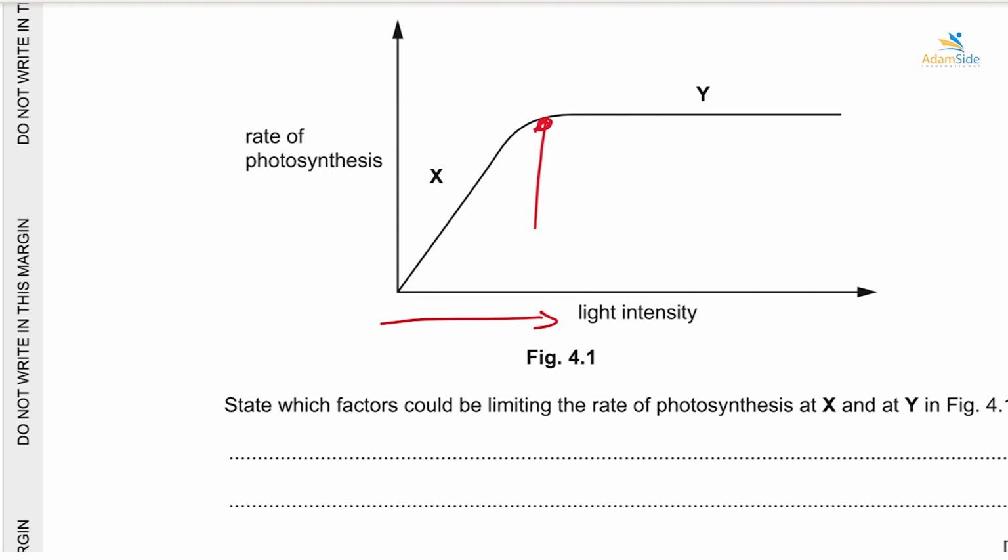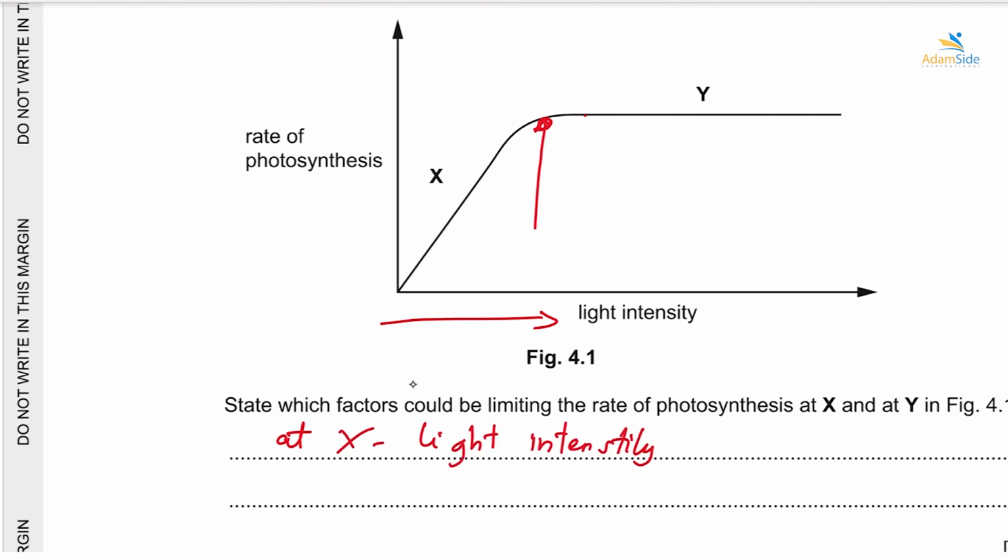All right, so at this point here, other factors will be affecting the rate of what? Of photosynthesis. So at point X, when light was increasing, it means that light was the what? The factor affecting rate of photosynthesis. So we would say that at X, the factor affecting rate of photosynthesis was light intensity.